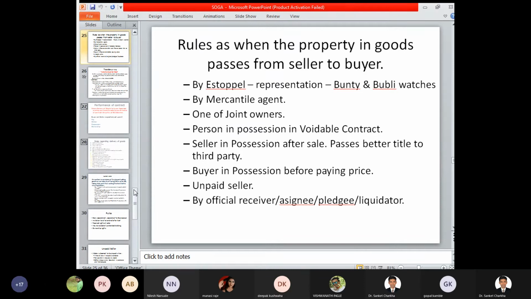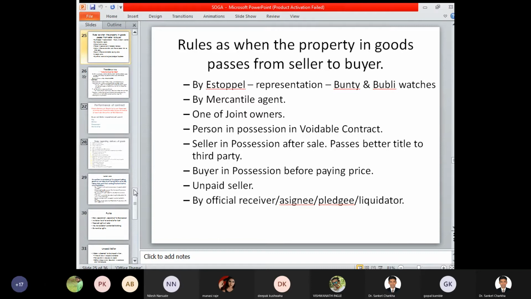So what is a voidable contract? A voidable contract is a type of contract which is at the option of the party whether to execute or not to execute. We have seen various different types of contract also: void, valid, voidable, illegal, unlawful, and so on. In that concern, on the basis of enforceability, we have seen the various different types of contracts.